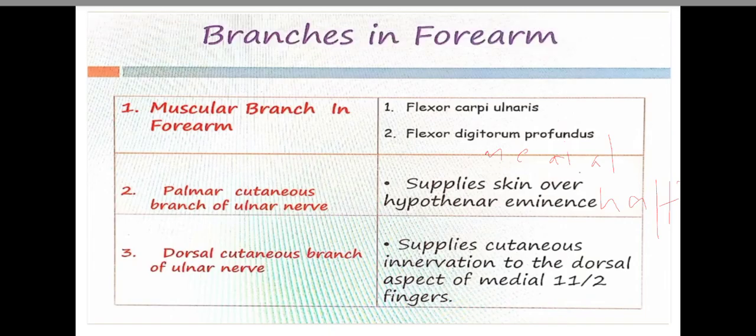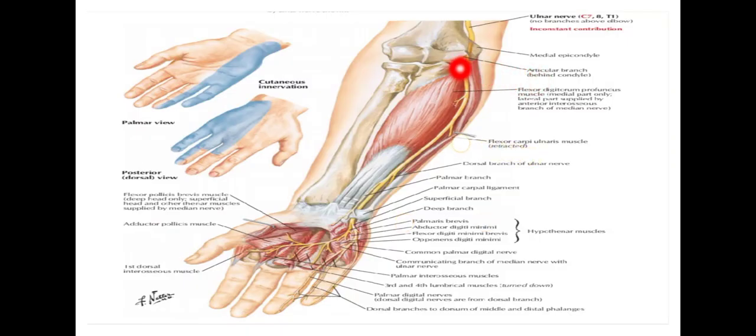I'll show you. See, after entering the forearm between the two heads of flexor carpi ulnaris, by passing out of the cubital tunnel, can you see this branch given to the flexor digitorum profundus muscle? This is one muscular branch, only to the medial half. The lateral half is supplied by the median nerve. Then one more twig, can you see this one? To flexor carpi ulnaris. So the muscular branches are only two: the medial half of flexor digitorum profundus, and flexor carpi ulnaris.